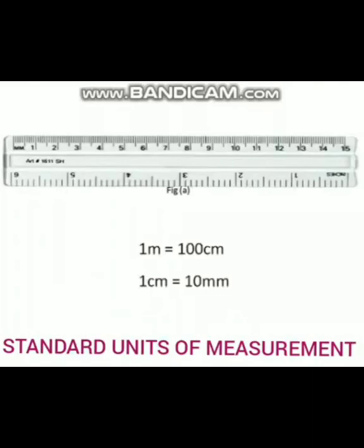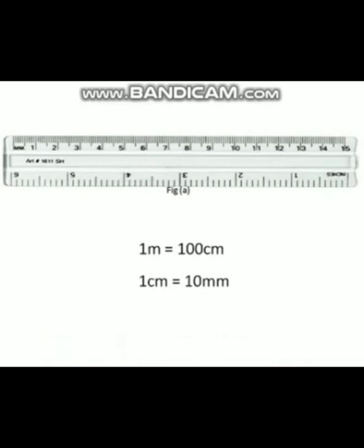Now let us discuss the meter scale. As you know, each meter (m) is divided into 100 equal divisions called centimeter. Each centimeter has 10 equal divisions called millimeter. Thus, 1 meter is equal to 100 centimeter and 1 centimeter is equal to 10 millimeter.